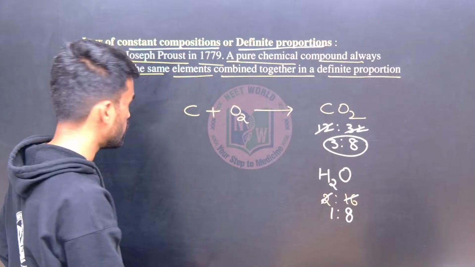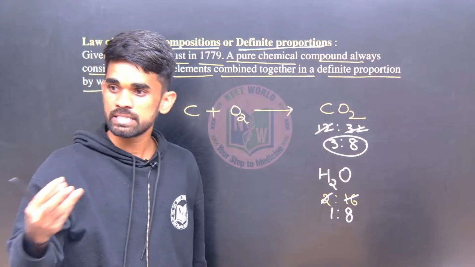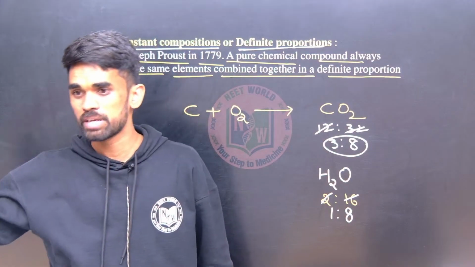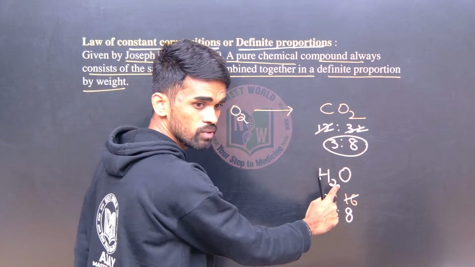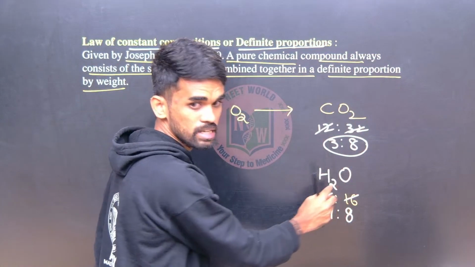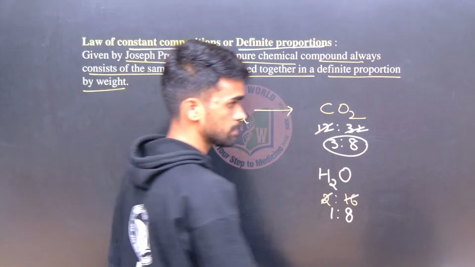From whatever source the water originates, whether it is tap water, mineral water, or river water, it always contains fixed ratios of hydrogen and oxygen mass. How much is it? 1:8. Okay?